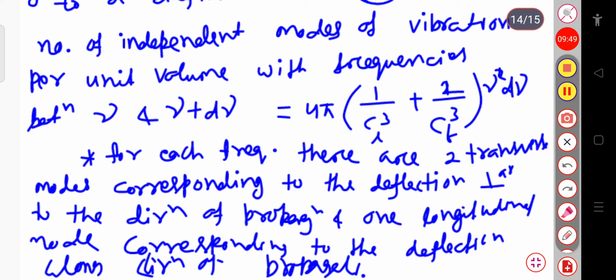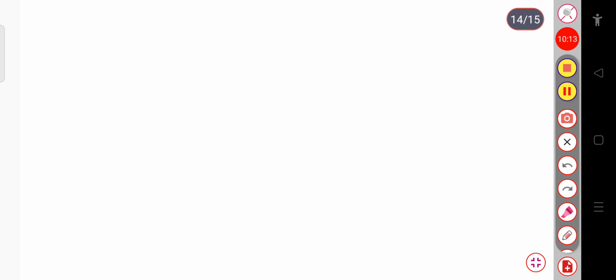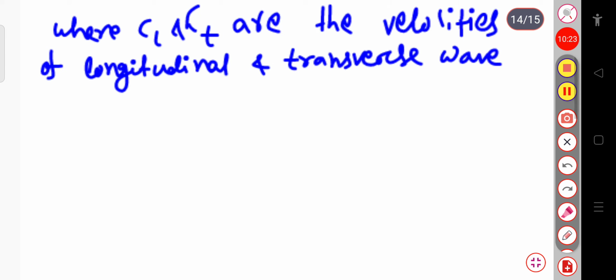Okay, so here this CL is the velocity of longitudinal wave and CT is the velocity of the transverse wave. Since there are two transverse modes corresponding to the perpendicular direction, this is simply 2 by CT cube, and since there is one longitudinal mode corresponding to the deflection along the direction of propagation, this is simply 1 by CL cube. So here write where CL and CT are the velocities of the longitudinal and transverse wave respectively.